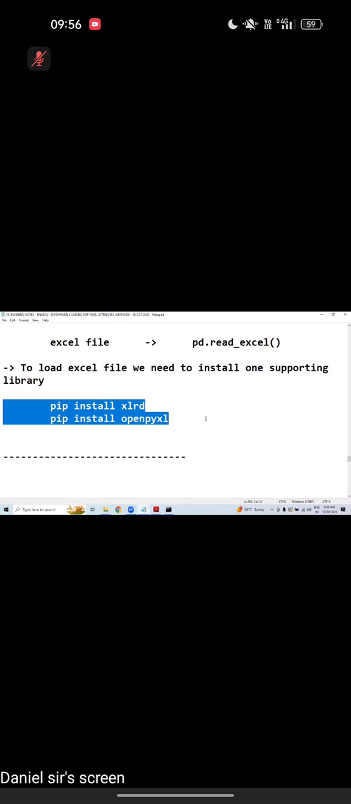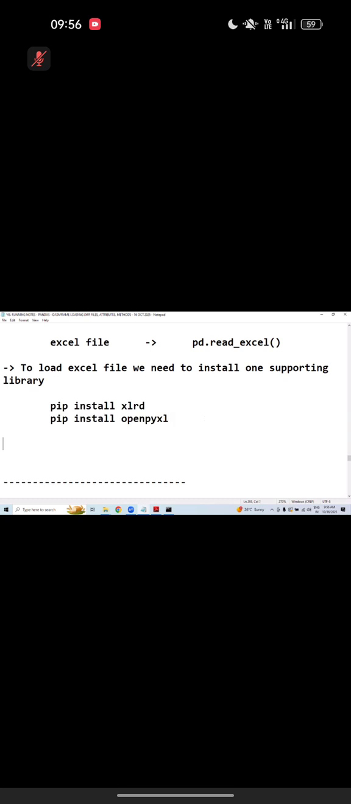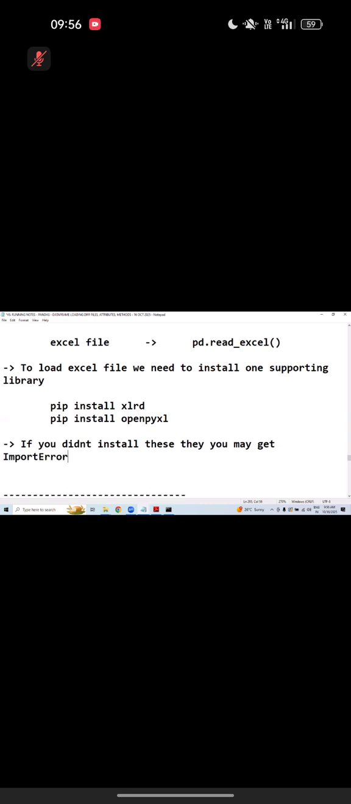If you didn't install this and you run your code, you may get an import error. What error? Import error. One more time, you may get an import error, right? If you didn't install this, then you may get an import error.